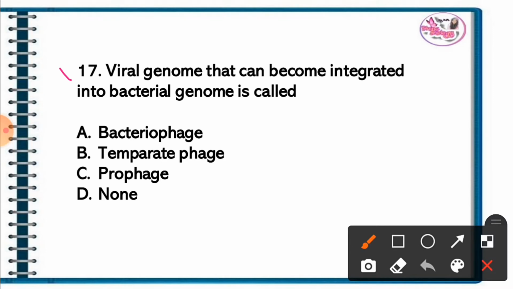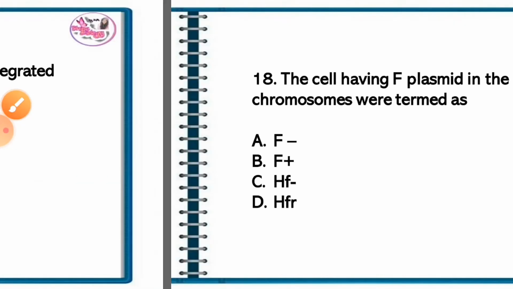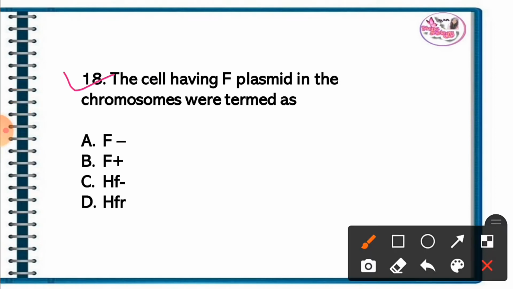Question 17. A viral genome that can become integrated into the bacterial genome is called. The correct answer is option C, prophage. Question 18. The cell having F plasmid integrated in the chromosome is termed as. The correct answer is option D, Hfr.